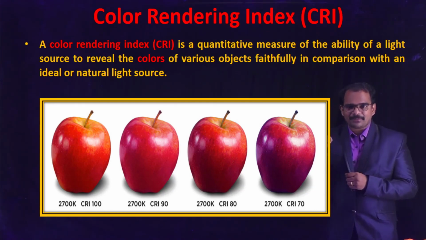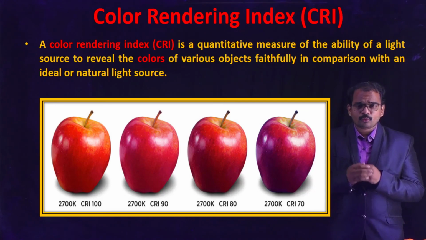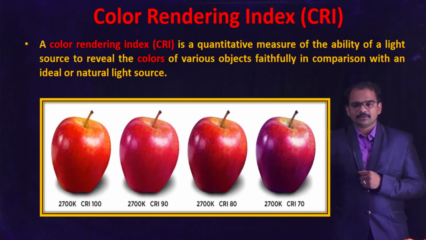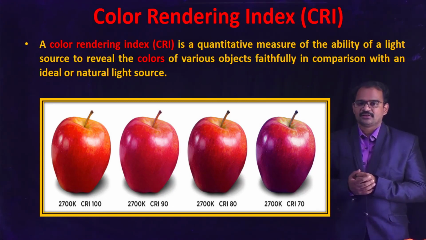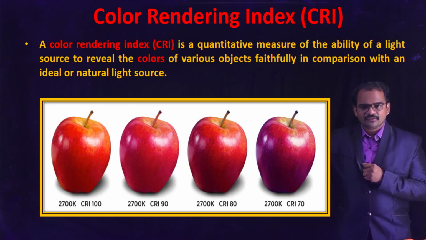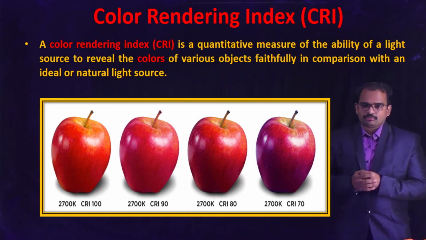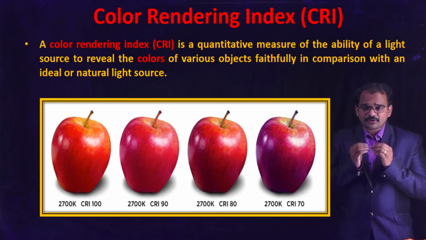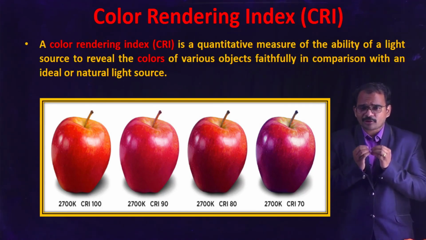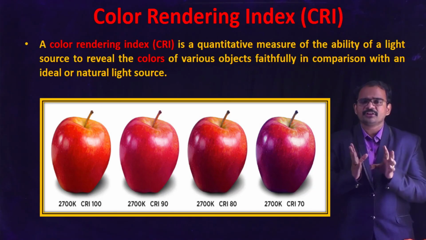Now, when I take the same apple and keep it under a light source whose color rendering index is 90, the actual color of the apple will not be reproduced in this particular lighting. I take an apple, keep it under the sun or natural daylight, and take a photograph of it, and that photograph will appear as the first apple. That photograph reproduces the actual color of the apple, and when any light source reproduces the actual color of any object, it is nothing but a CRI of 100, that is, faithful reproduction of the actual color of the object.